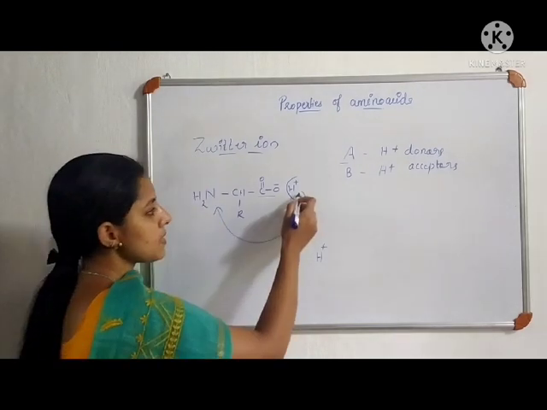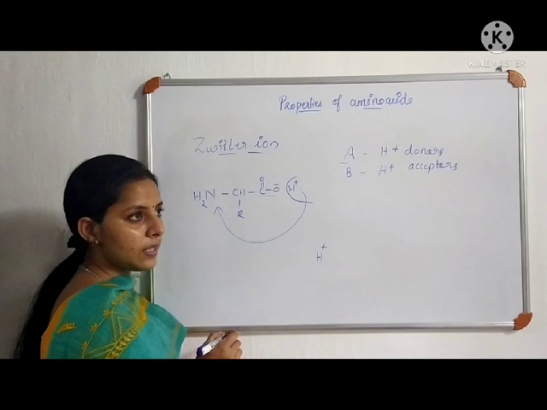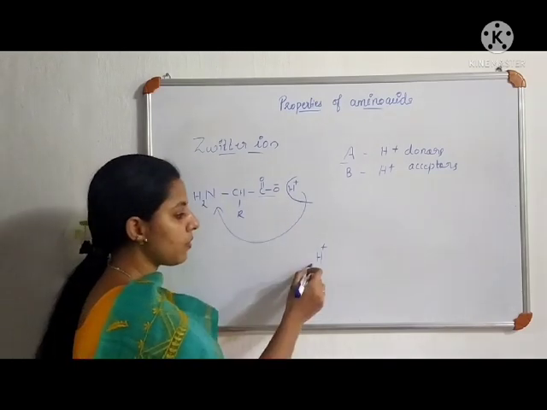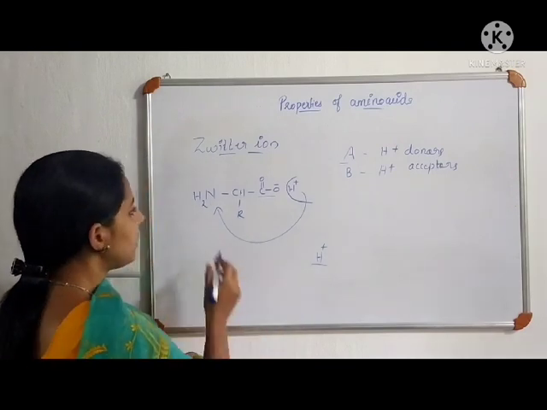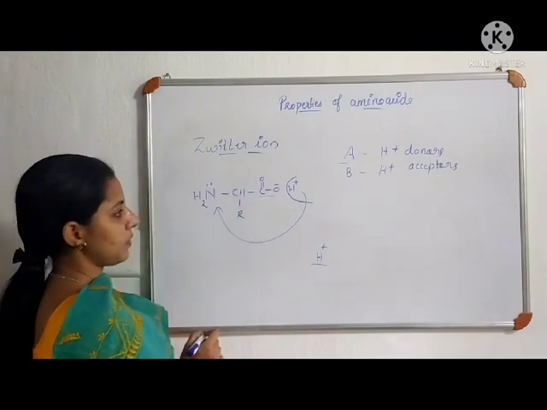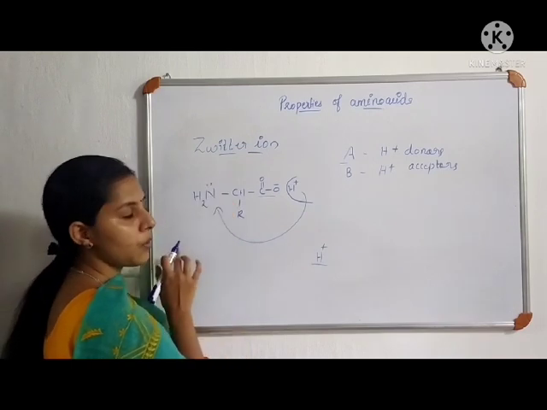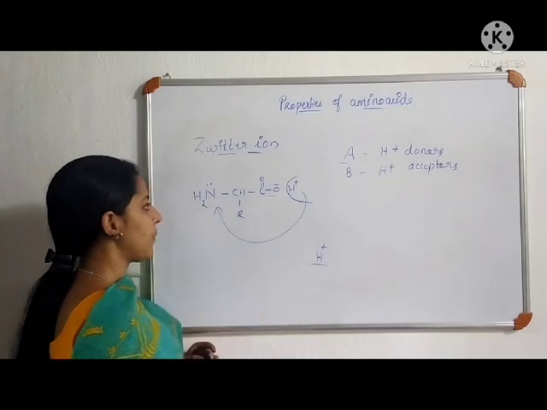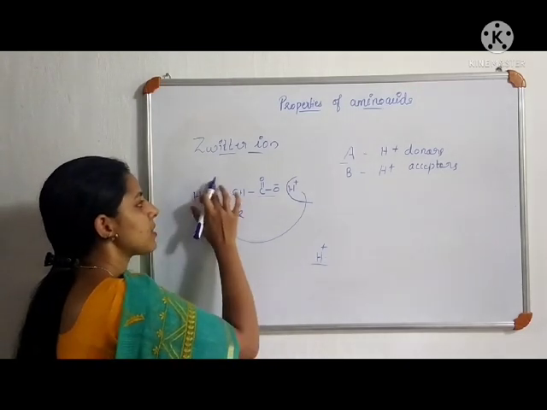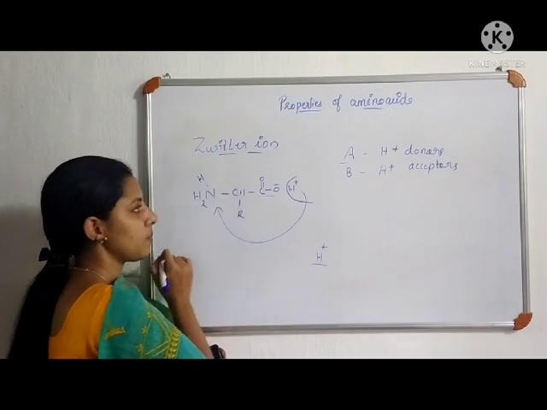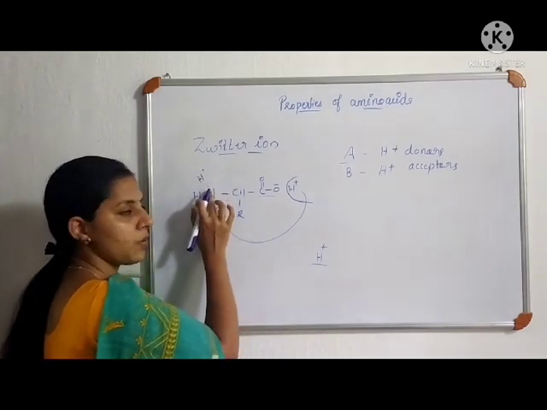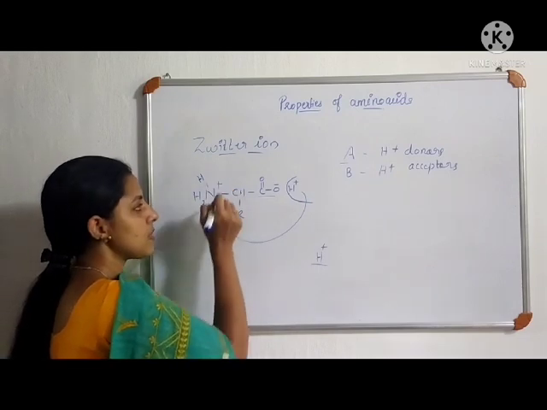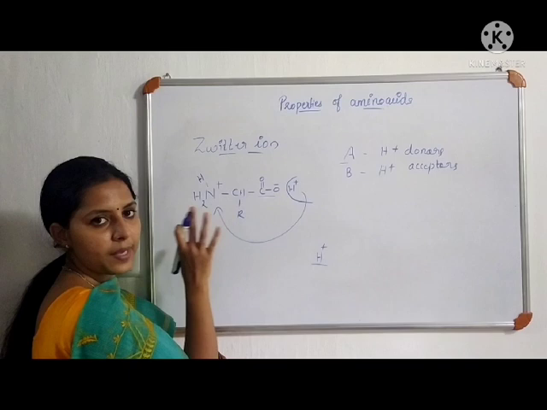So this H+ ion can make a bond with this nitrogen when there are two electrons in between this nitrogen and this proton. But in the proton there are no electrons. Therefore, this nitrogen, which contains a lone pair of electrons, gives this lone pair of electrons to make a bond with this H+ ion. So this H+ gets electrons from this nitrogen, so its positive charge gets neutralized, and this nitrogen gets a positive charge because it loses its lone pair of electrons.